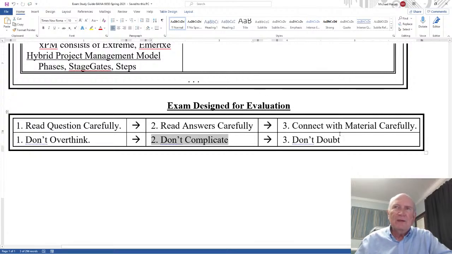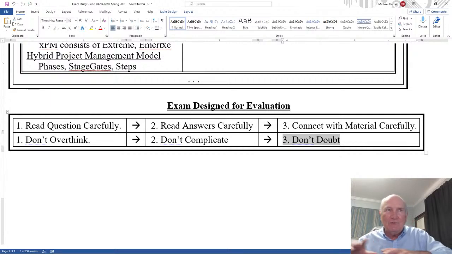The third thing, and notice the overthinking is cognitive, complicating is much more logical. But 3, the affective domain: don't doubt yourself. Be confident. You know what you know. You know this a lot better than you think you do. Don't doubt yourself. Say, I know the answer to this. Yes, it fits. Go for it. Move on. If you do these quite well, then you should be done with this exam in way less than 60 minutes. So just go through it deliberately. You got it. Move on, move on, move on.